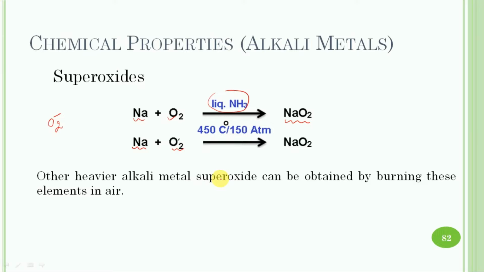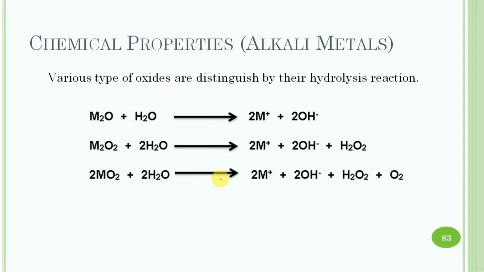The various types of oxide are distinguished by their hydrolysis reactions. In the case of normal oxide, on hydrolysis it furnishes metal ions and hydroxyl ions. In the case of peroxide, on hydrolysis it furnishes metal ions, hydroxyl ions and hydrogen peroxide. Similarly, in the case of superoxide, on hydrolysis it furnishes metal ions, hydroxyl ions, hydrogen peroxide and oxygen.